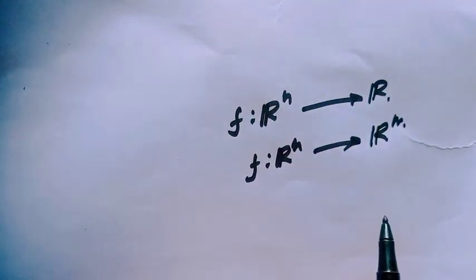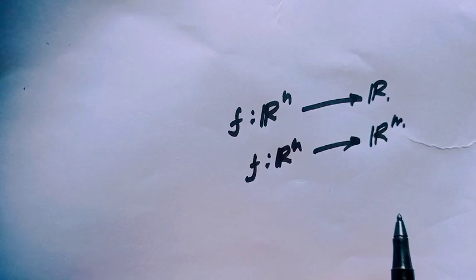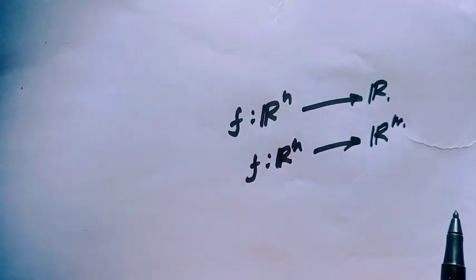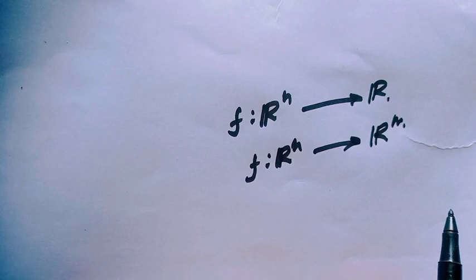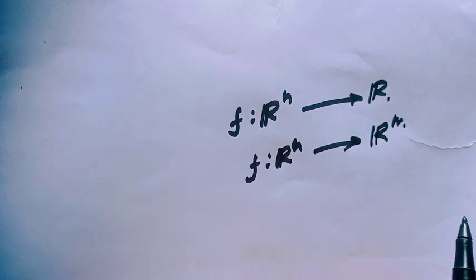But when the function would be Rn to Rm, then some more conditions will be applicable here. But I will discuss this topic after discussing norm and inner product of a vector space, because this is based on norm and inner product of a vector space.